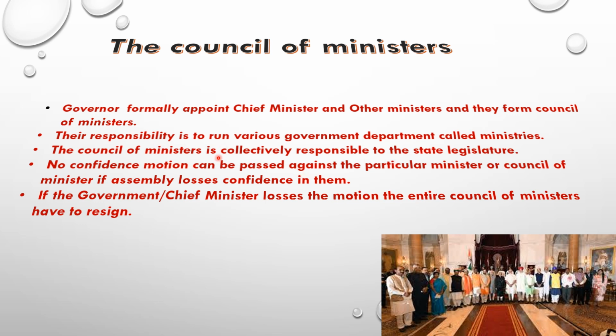The council of ministers is collectively responsible to the state legislature, and a no confidence motion can be passed against a particular minister or the council of ministers if the assembly loses confidence in them. If the government or chief minister loses the motion, the entire council of ministers has to resign. Is it clear what the council of ministers is?